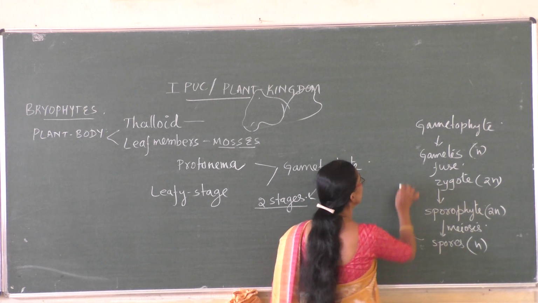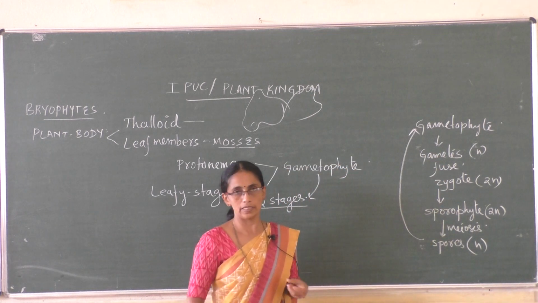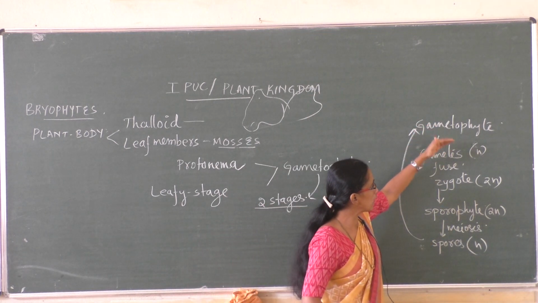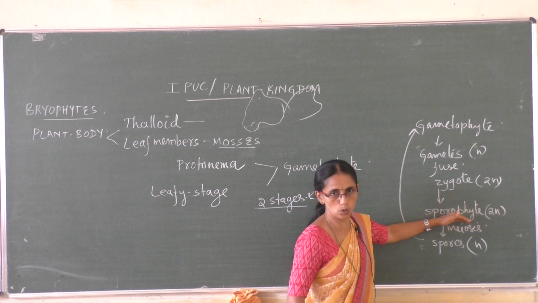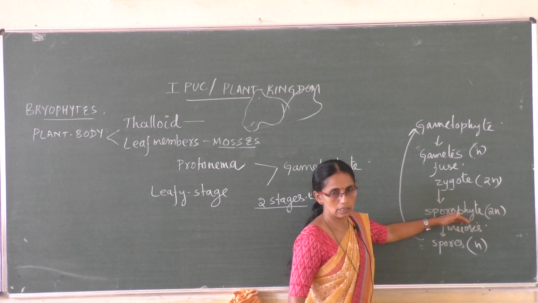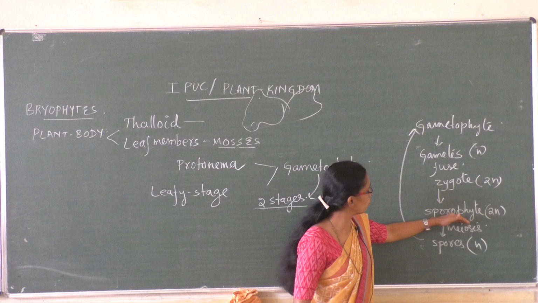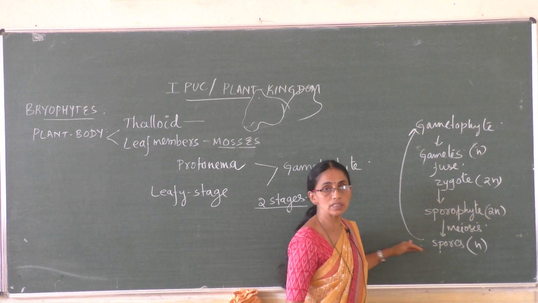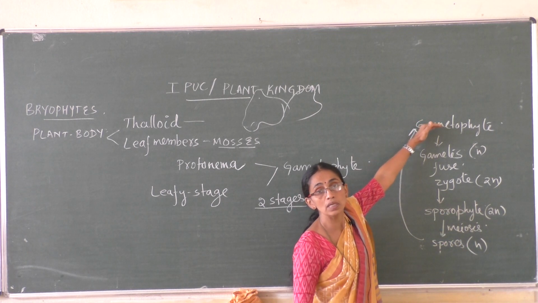These spores germinate and give rise to the gametophyte. Like that, the gametophyte produces gametes, the zygote formed changes into the sporophyte, and the sporophyte produces spores, which on germination give rise to the gametophyte.